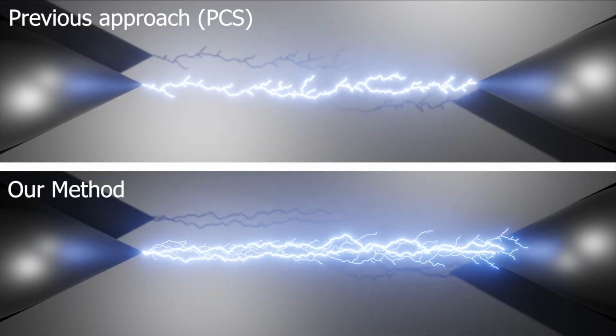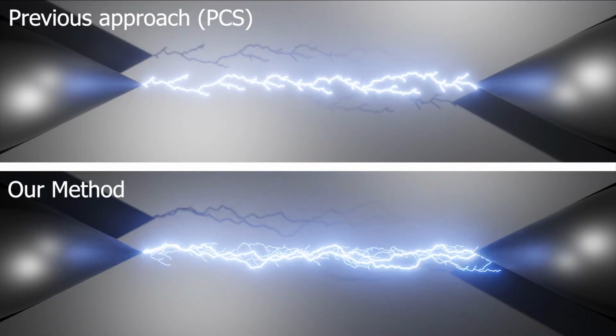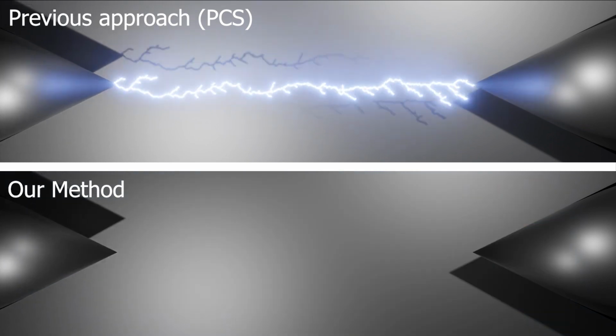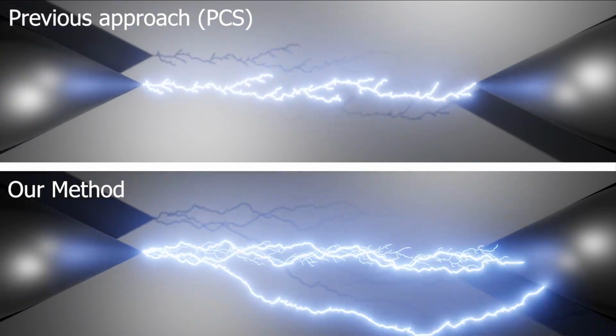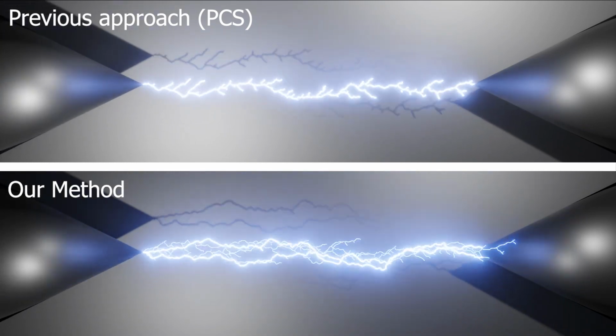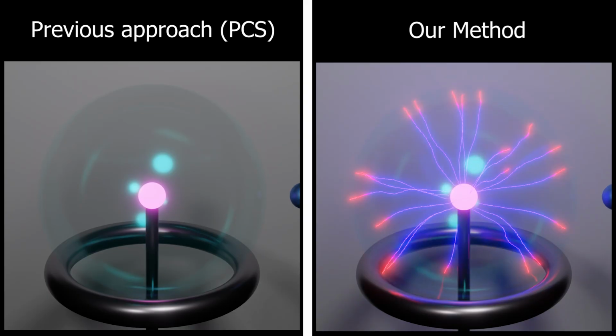Dynamic objects are handled as well. Here, two facing electrodes with opposing charges create a lightning arch. If the distance increases too far, the arch ceases.